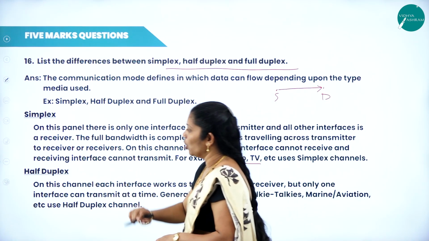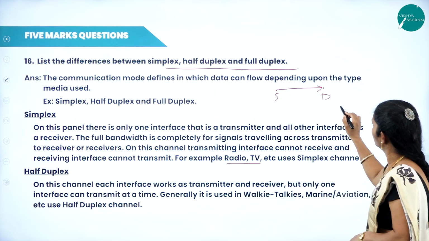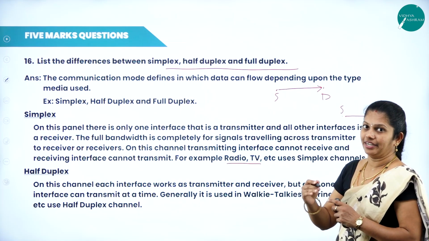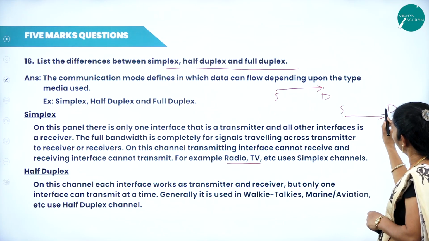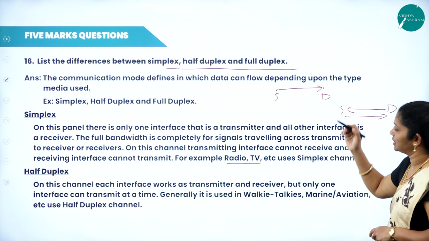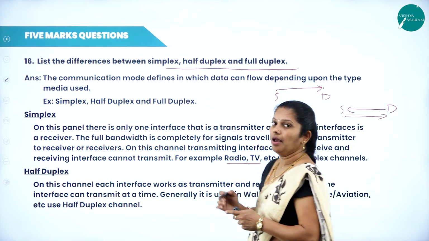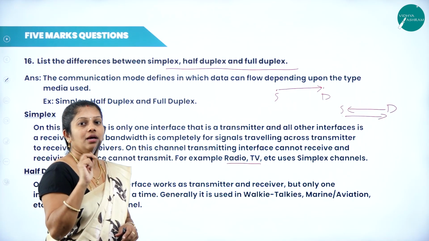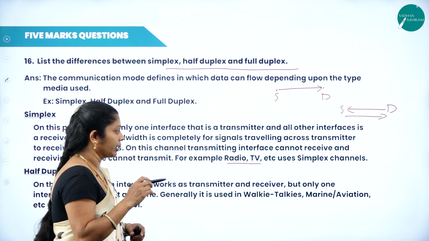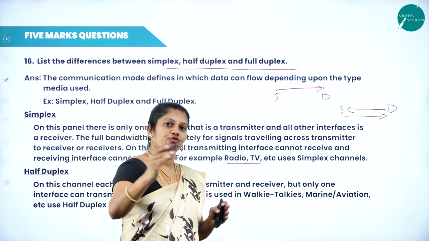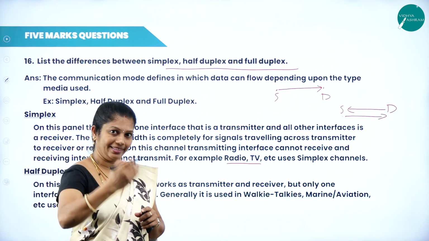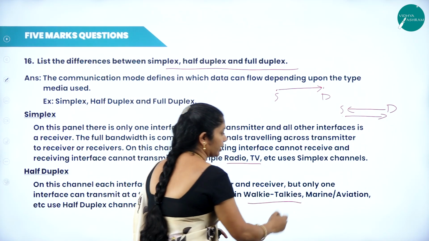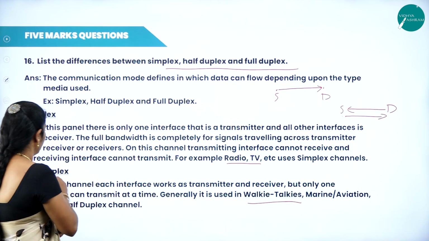Whereas in the second one, half duplex, we can send the data from source to destination. After stopping that, only then can we send the data once again from destination to source. That means it is 2-way, but only one transaction will take place at a time. That is half duplex. Example, walkie-talkies. If you observe on walkie-talkies, what happens? One person just sends the information. Whenever another person wants to send their information, at that time they will press a particular button, and then later on they will send. Walkie-talkies are the example for half duplex.